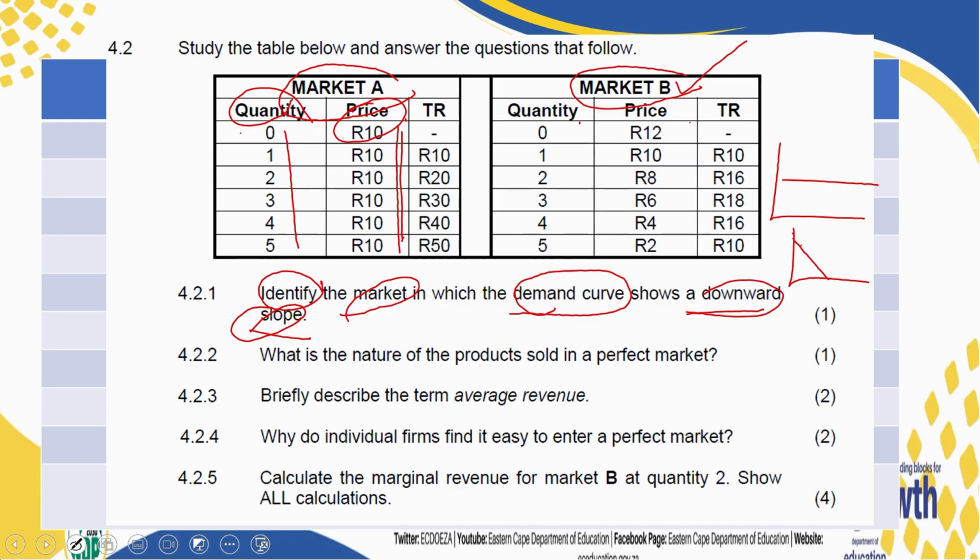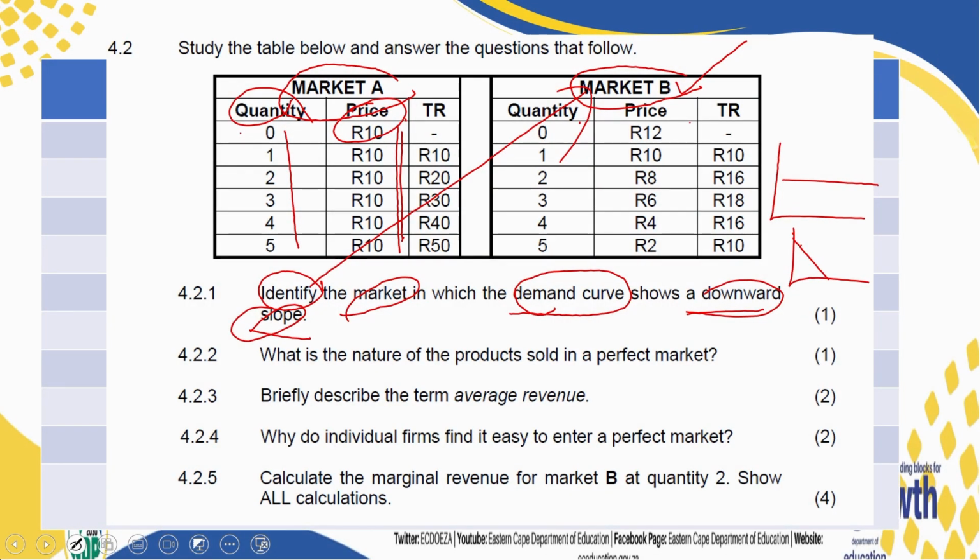Now, a common mistake when it comes to a question like this one is whereby learners, instead of picking from what is given here, start telling us the market on the right, the market on the left. There is no need for you to do that. Pick from what is given. This is market B. You identify the one with a downward sloping demand curve.